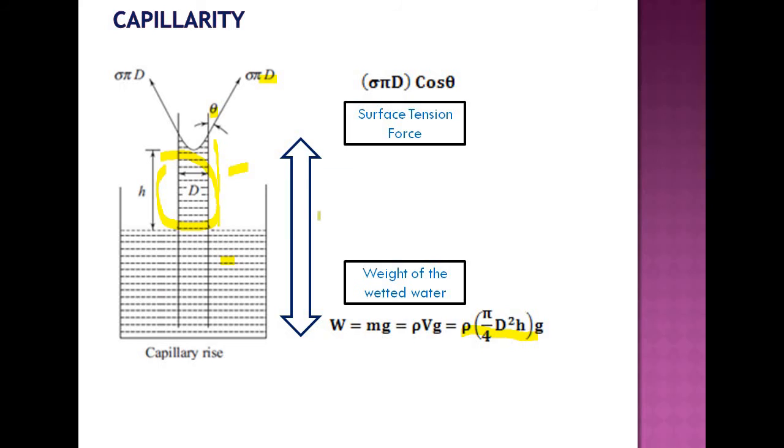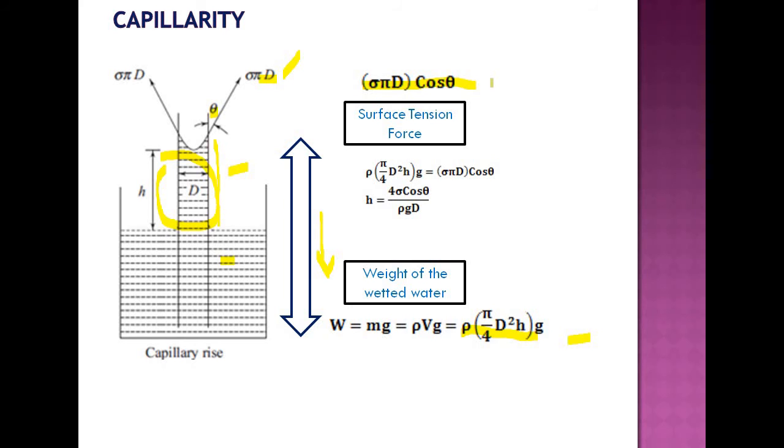So the weight is acting vertically down. So we have to resolve this sigma into pi into d, that is the surface tension force, along the upward vertical direction. So how to resolve it? Sigma into pi into d into cos theta, because the angle made by the sigma pi d direction with the vertical is theta. So sigma pi d cos theta. So we have the downward force due to the weight of the wetted water, rho into pi by 4 d square h into g, and the surface tension force is sigma pi d cos theta in the opposite direction.